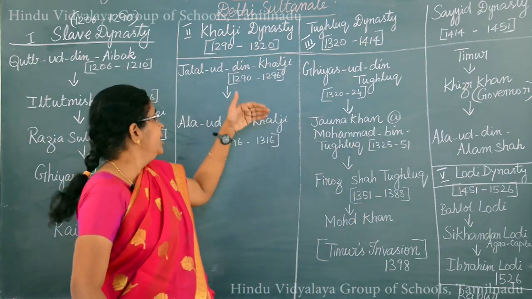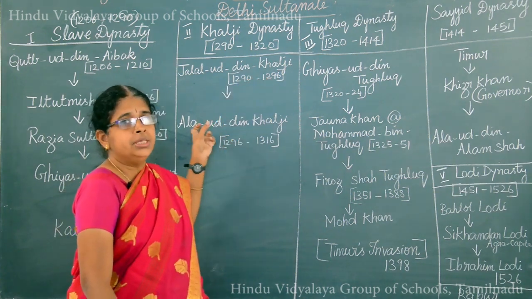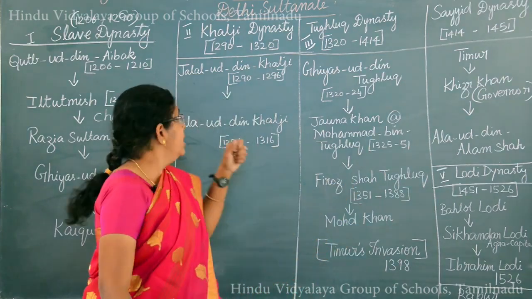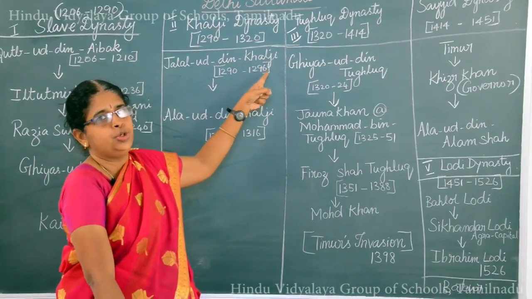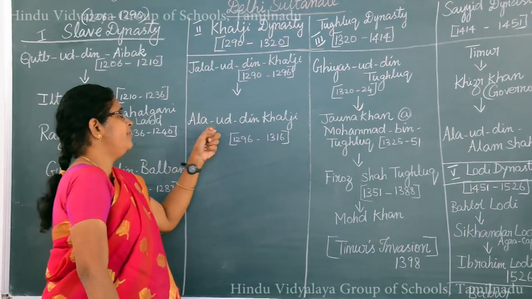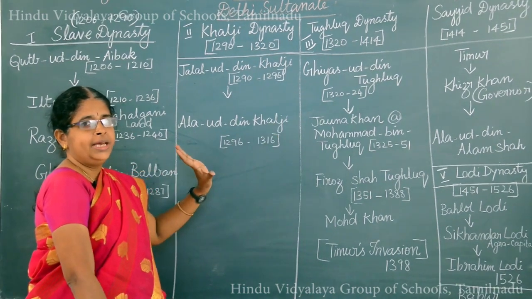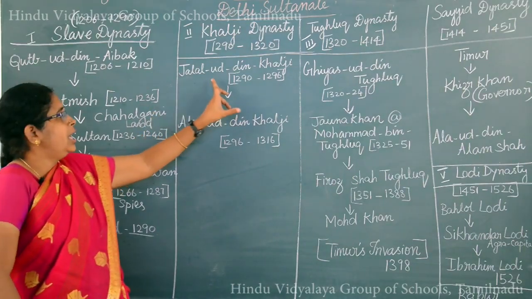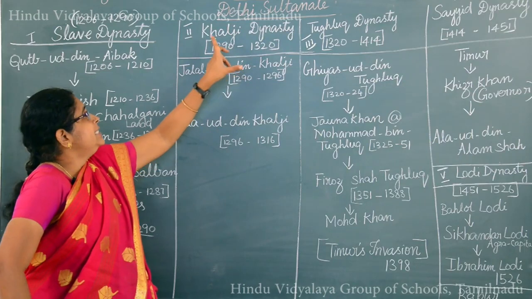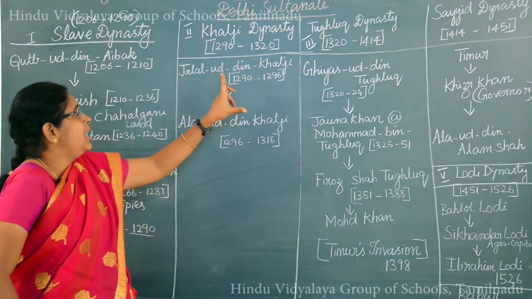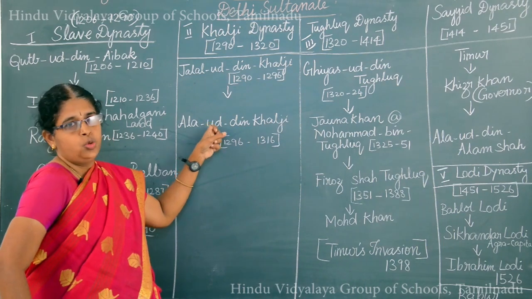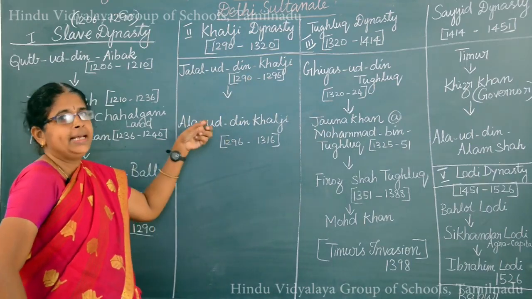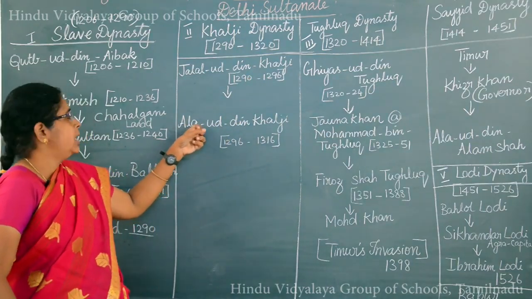He returned to his place and in due course of time, with the wealth that he had gained from the Yadava kingdom, Alauddin Khalji killed Jalaluddin Khalji, who was his uncle, and declared himself Alauddin Khalji. Clear, children? Are you able to follow? First Kaikubad was killed by Jalaluddin Khalji and he started the Khalji dynasty. This Jalaluddin Khalji was killed by his nephew. He killed him treacherously and declared himself the next Sultan of Delhi.